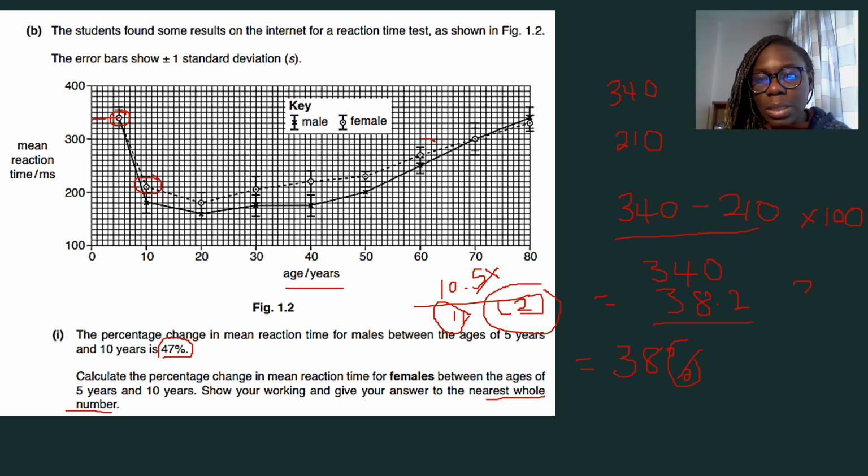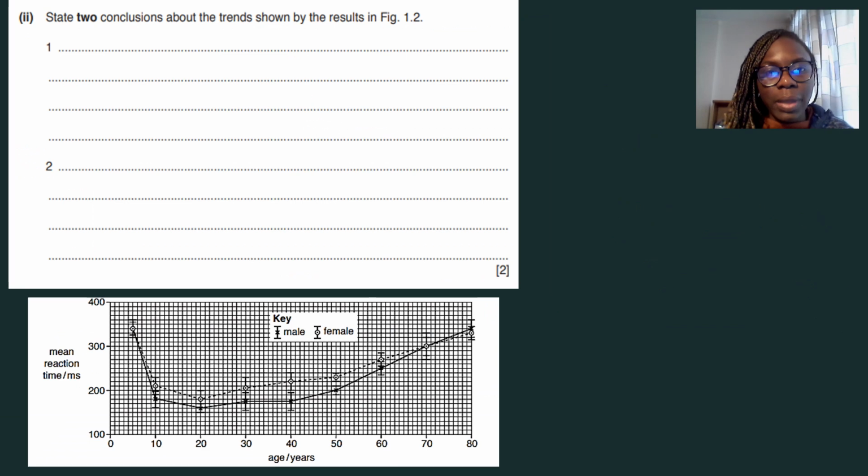If the answer was 38.5, so this is just an example, then you would be rounding off based on what the question has asked to the nearest whole number of 39. But in this case, 0.2 doesn't allow us to do that. So I hope that's clear. Yeah. Okay, let's move on now to the next section.